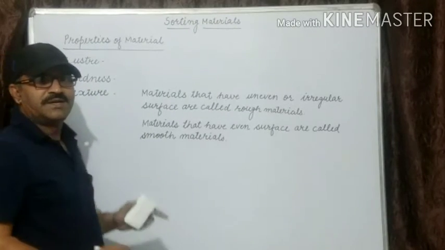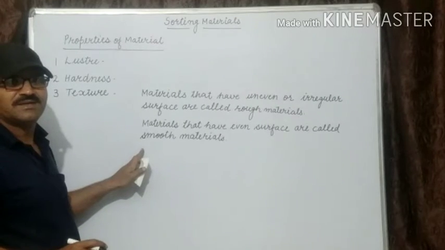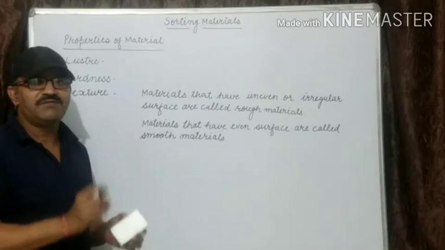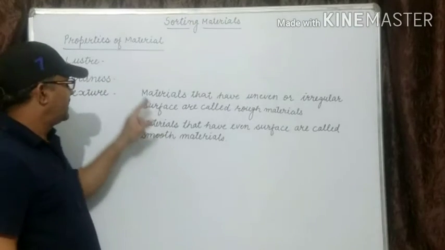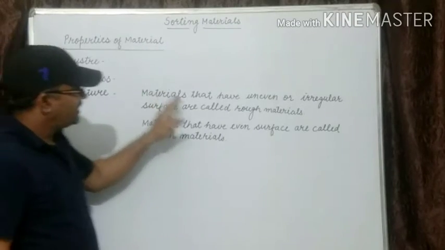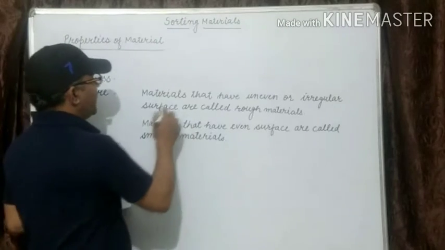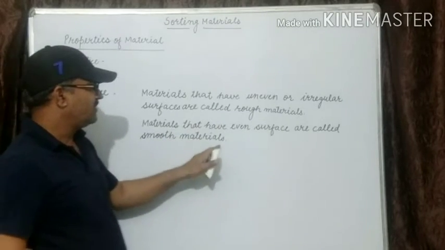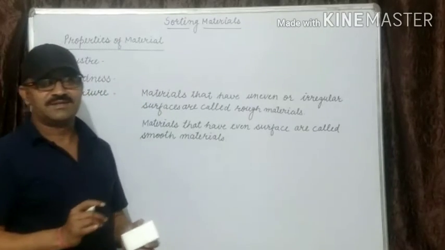Upon the texture, there are two types of materials. What is texture? Texture of a substance is how it feels when touched. Based on the texture, materials can be divided into two parts, that is rough materials or smooth materials. Materials that have uneven or irregular surfaces are called rough materials, and materials that have an even surface are called smooth materials.